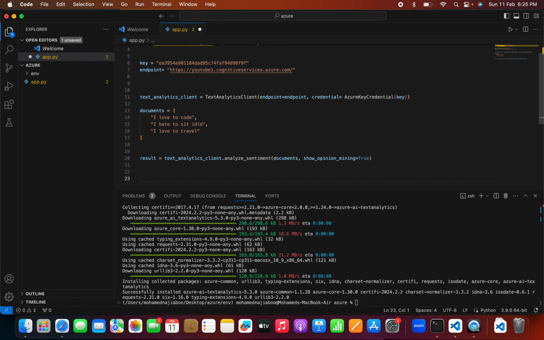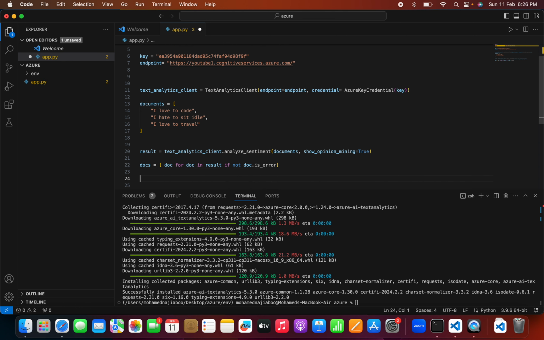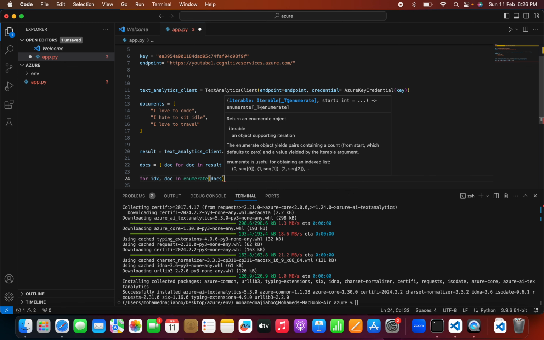Now what we can do, we need to extract each doc. Okay. For that we can do a for loop here for document result. Okay. Now we can check, we can take only the document that does not have any error. Okay. So I am selecting the doc. Now we have the doc here. Now we are going to extract through these docs. Okay. So for that I am using enumerate and I am using the docs.